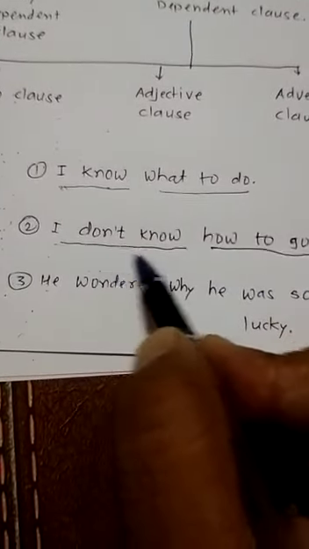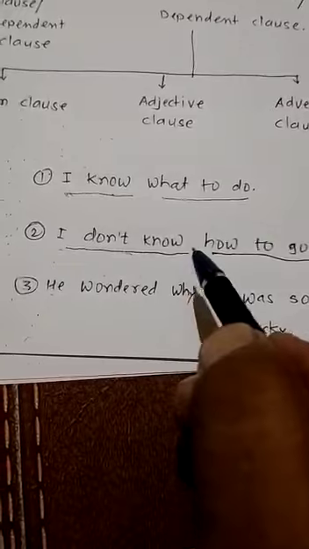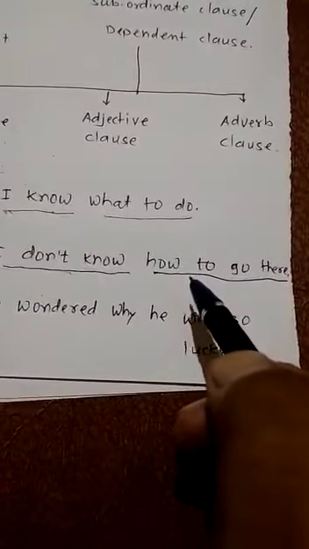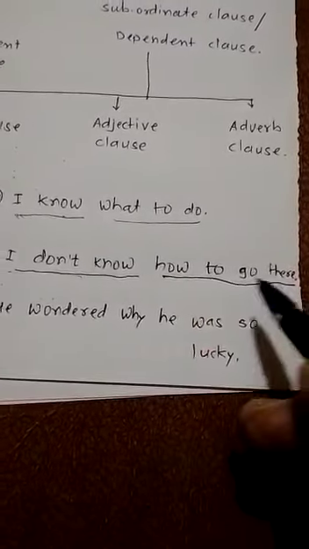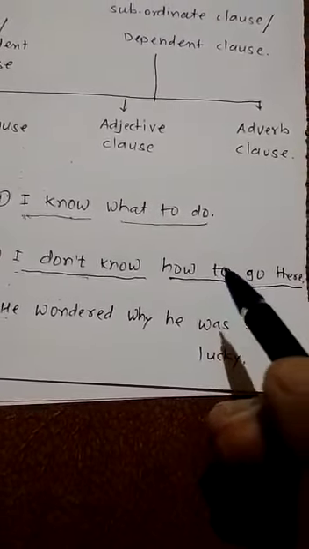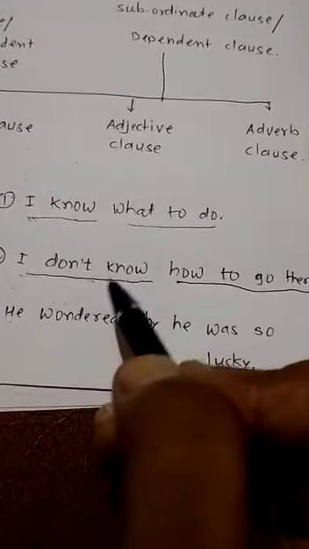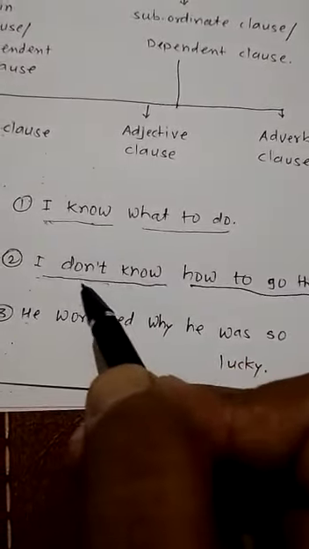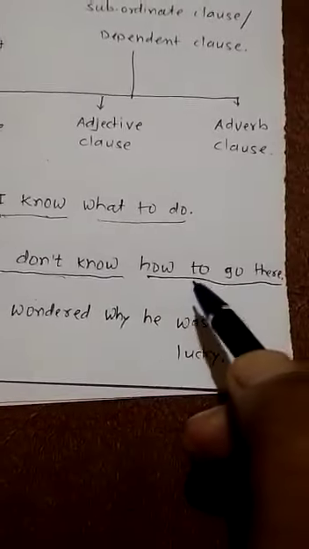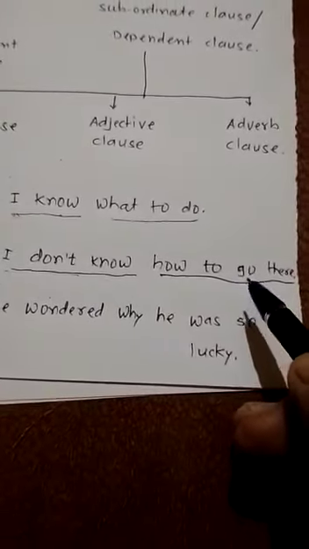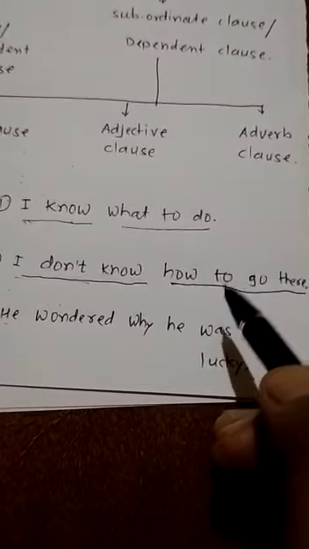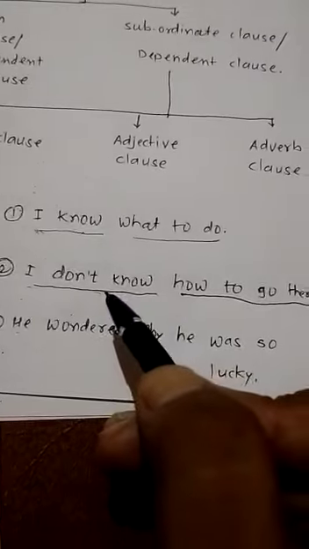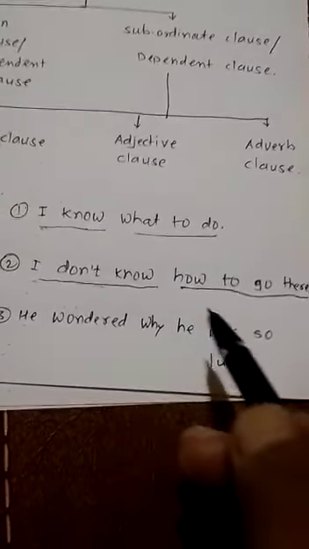If you say till "I don't know," the sentence is completed, the meaning is also completed. But "how to go there"? This part is not completing its meaning by its own. For the completion of meaning, this clause depends on the main clause. That's why "I don't know" is the main clause, the independent clause, and "how to go there" is the dependent clause, because for the completion of its meaning this clause depends on the main clause. Okay, you must have understood it.